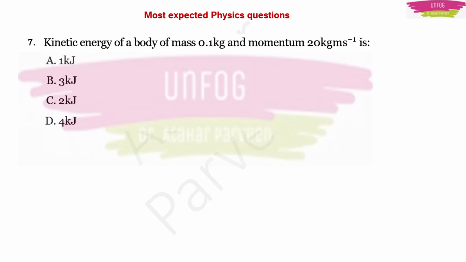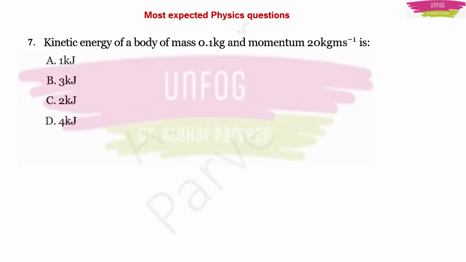Or if they were asking potential energy of a body by giving the mass and the height of the body from the earth, then you would apply potential energy is equal to mgh by applying g is equal to 9.8 meter per second square. You would directly find the answer.